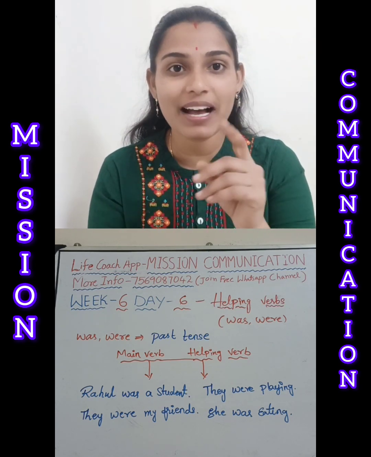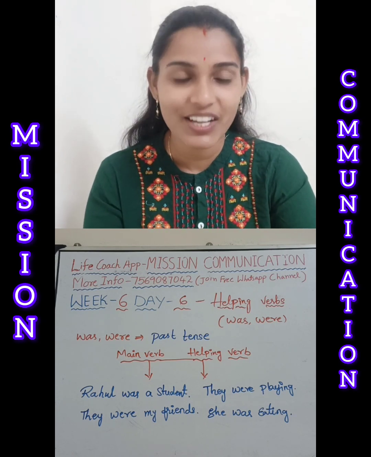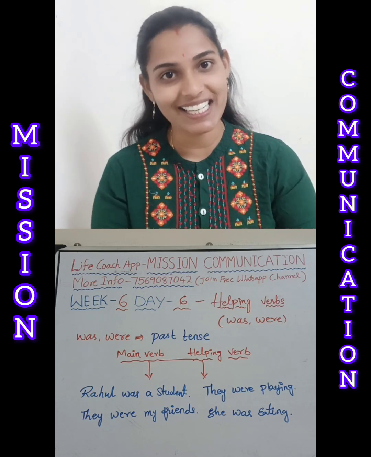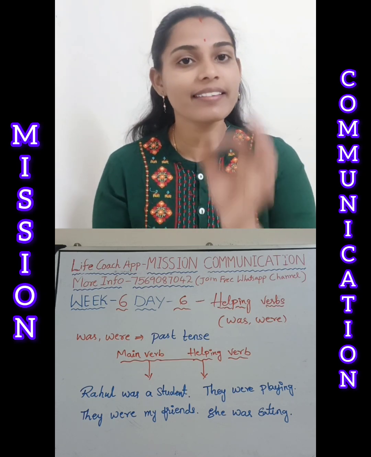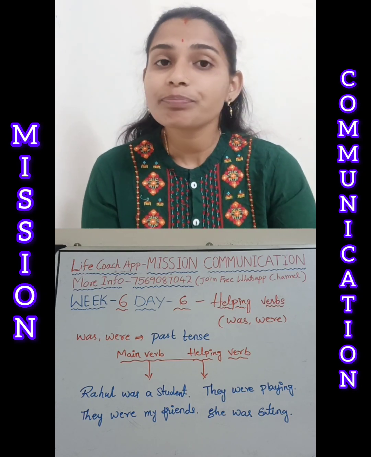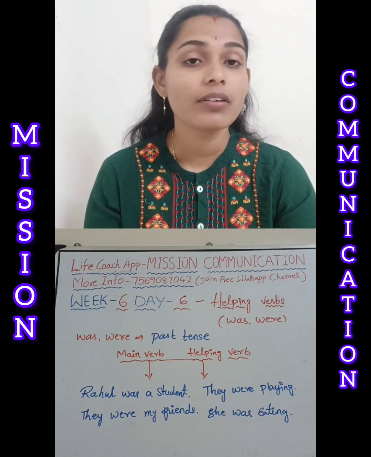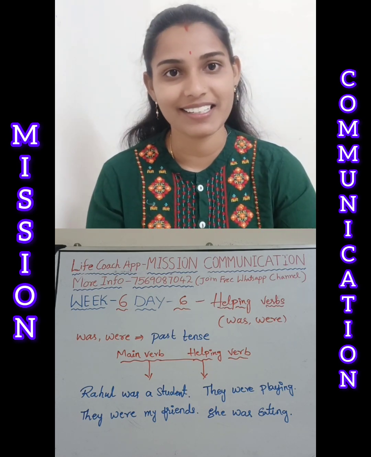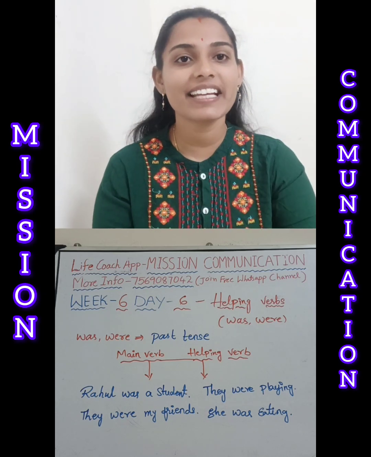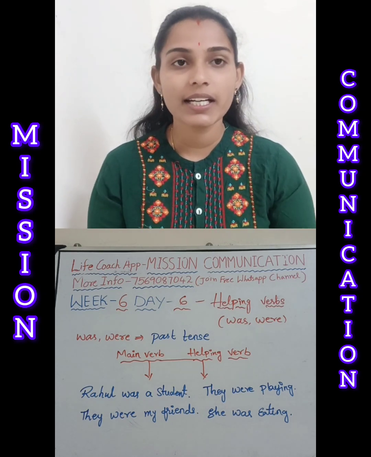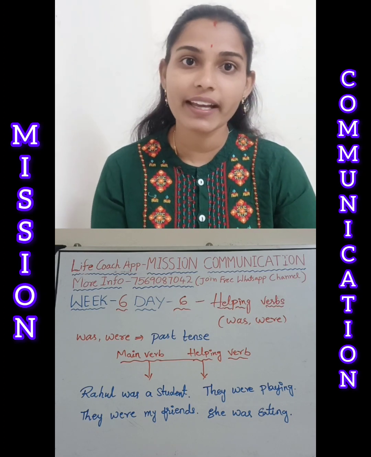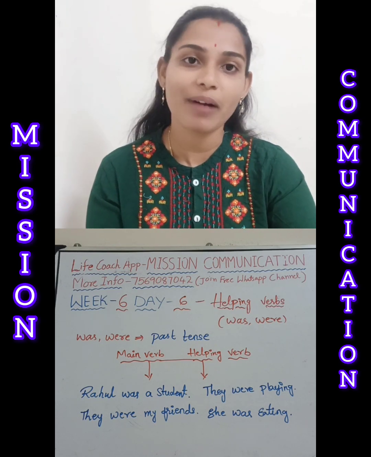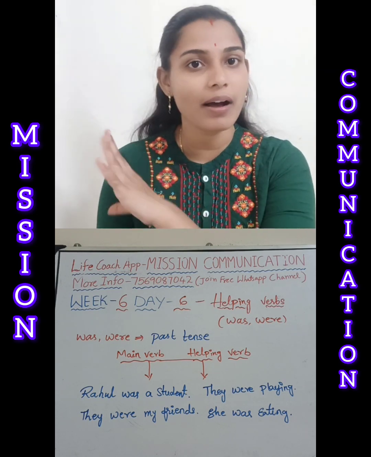As we discussed in past continuous tense, we have already learned, right? So was, were we can use in past continuous tense. Yes, when we use was in the sentence, along with that we must use the ing form of the verb when we talk about the past continuous tense. See here the examples are: they were playing and she was eating. They were dancing. She was writing the exam in the past. All these actions are in the past.